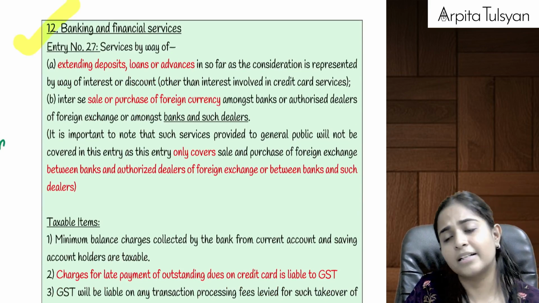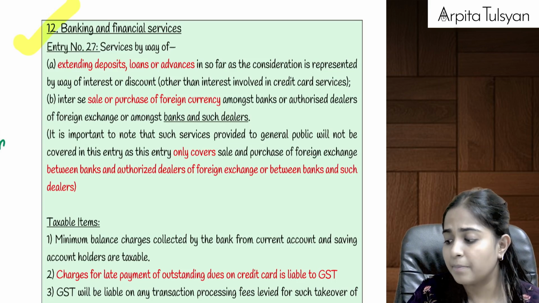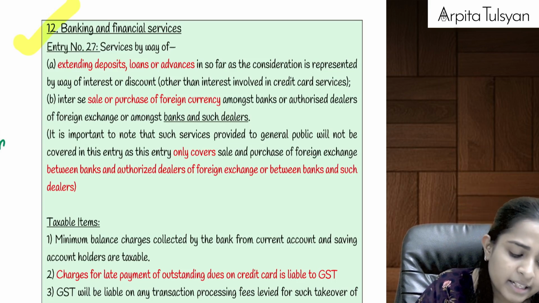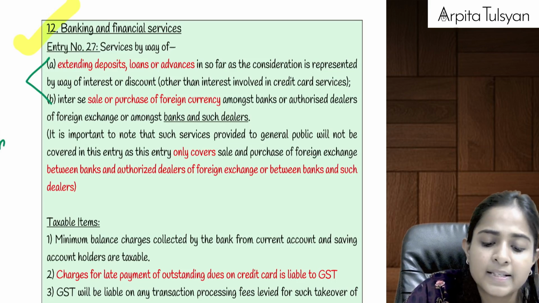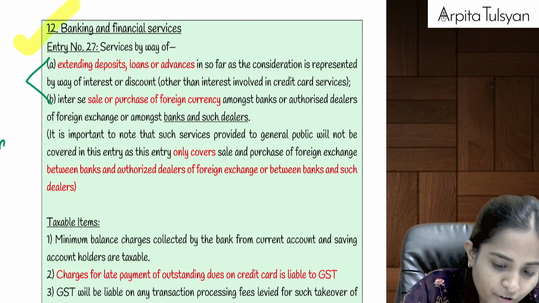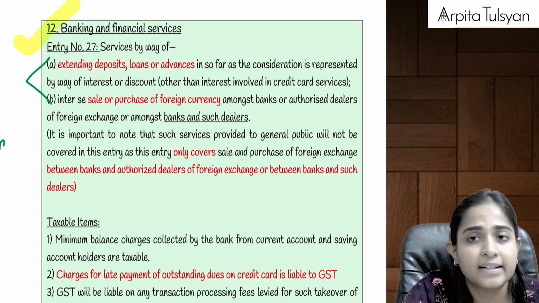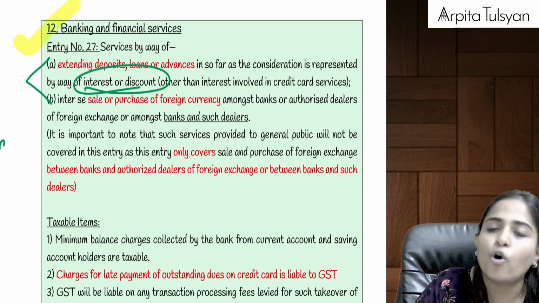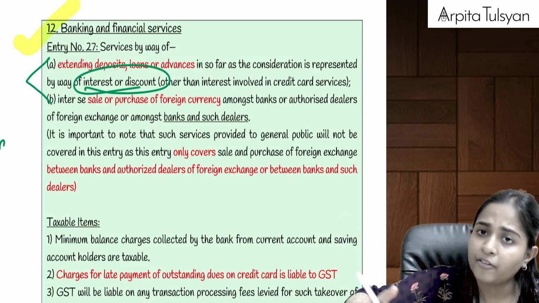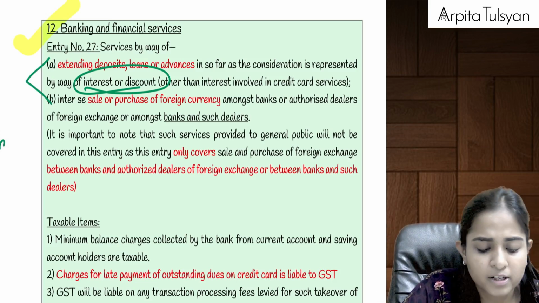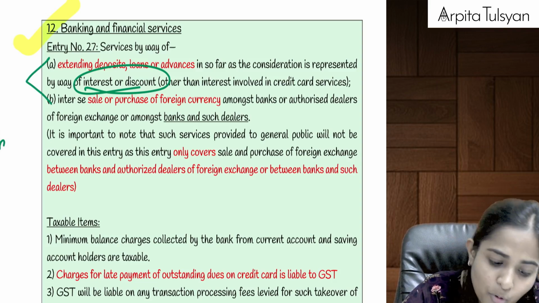Then going on to the next service, that is banking and financial services. Very simple but important. Here they are telling that mainly two services are exempted from GST. First one is if banks are providing any services by way of extending loans, advances or deposits, for which the bank is going to get the consideration in the form of interest or discount. Bank gives a loan for which the bank gets interest, bank does discounting, etc., for which the bank gets discount. On this interest or discount, GST is always exempted. We have done this while studying our composition scheme also, right?